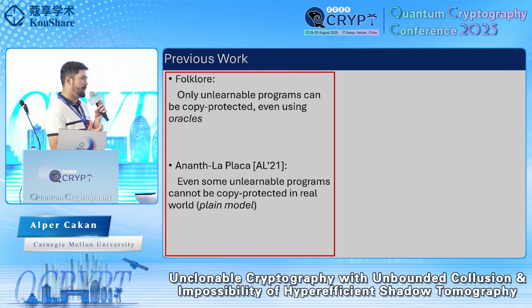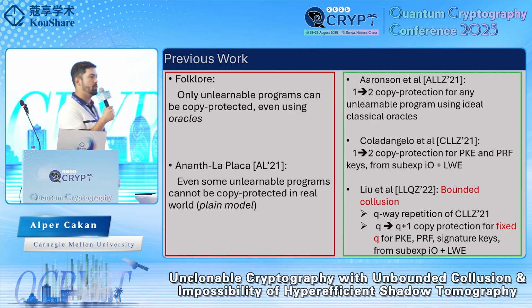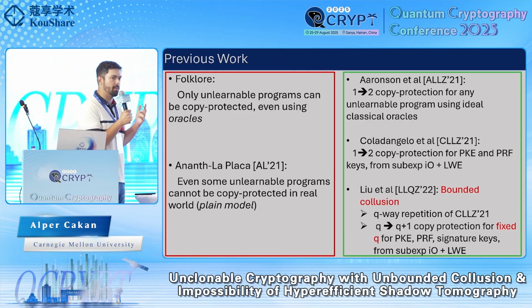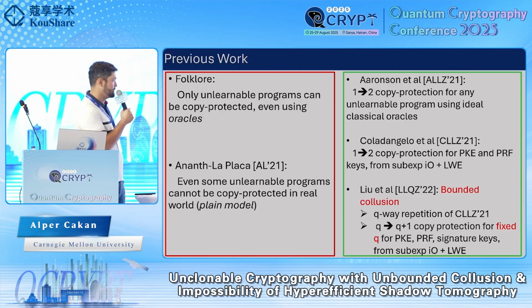And in the so-called plain model, where we're not assuming any idealized oracles and so on, even some unlearnable programs cannot be copy protected, as shown by the beautiful work of Ananth and La Placa. On the feasibility side, we have the result of Aaronson et al., who showed how to 1-to-2 copy protect. By 1-to-2 copy protect, I mean the very first definition I gave, where the adversary only receives a single copy of the program. They showed how to copy protect all unlearnable programs in the ideal classical oracle model. Again, this is a tight result because in the oracle model, you cannot do copy protection for learnable programs.